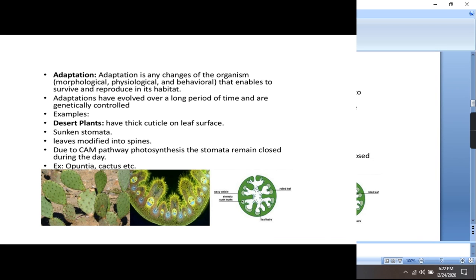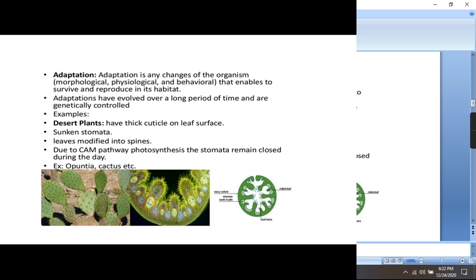The next topic is adaptation. Adaptations are the changes in an organism, and these changes can be morphological, physiological and behavioral. The overall advantage of adaptation is that it enables the organism to survive and reproduce in its habitat. These adaptations are shown by most organisms in different ways. For example, the first one is the desert plant. So what can be the types of adaptations in the desert plant? The most common example of a desert plant is the cactus, which is also known as Opuntia.